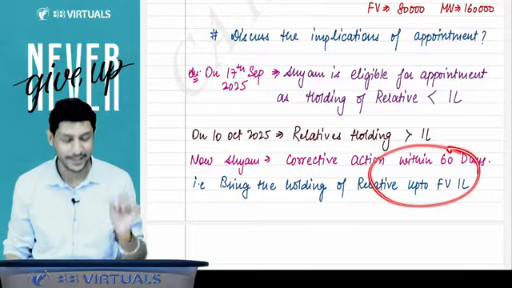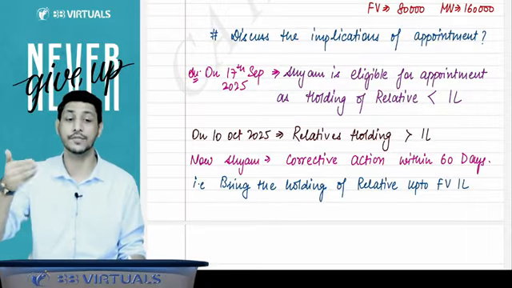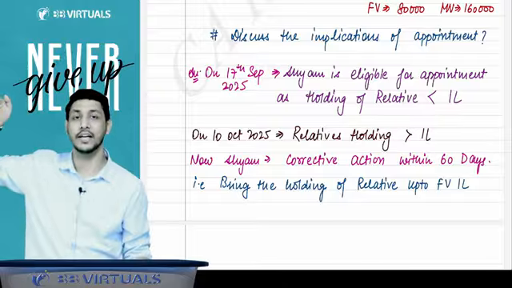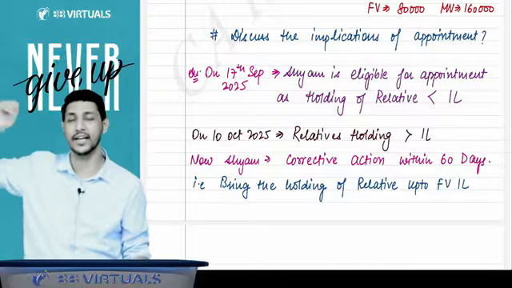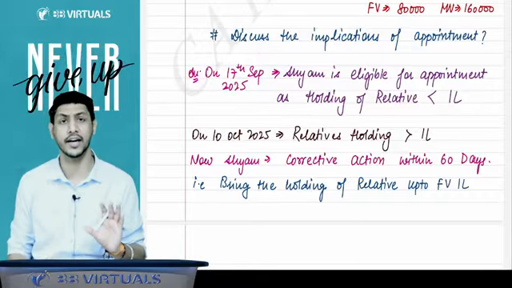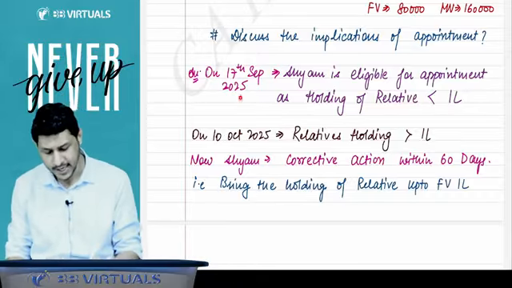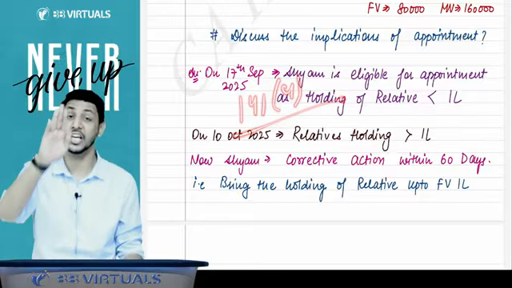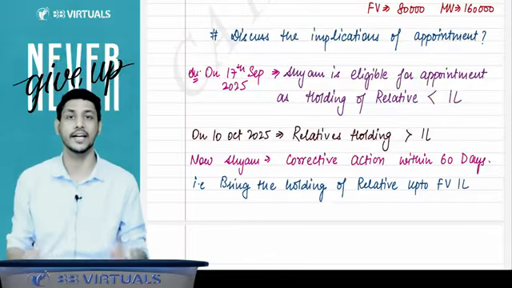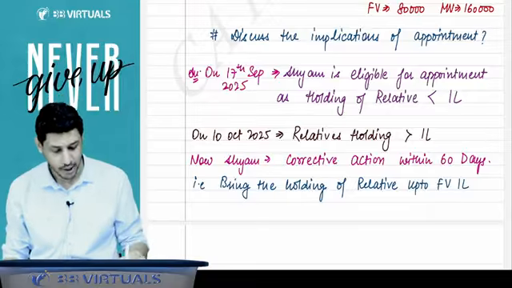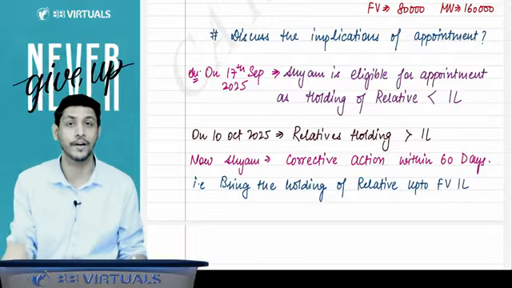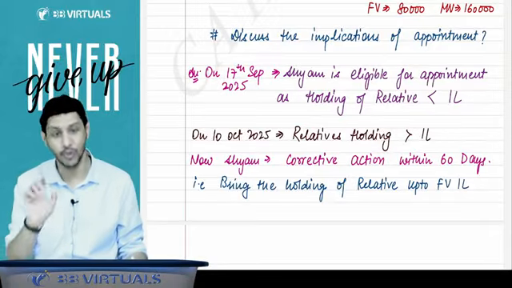But if you do not take corrective action within 60 days, 60 days from where? From the date when that face value limit of 1 lakh was exceeded, when your relatives' holdings exceeded 1 lakh. Within 60 days, you have to take the corrective action. If you take the corrective action, then it is okay. If you do not, you will be disqualified, because section 141 subsection 4 says that even after getting appointed, if you attract any of the disqualifications, you have to vacate the office, and that vacancy will be treated as a casual vacancy.